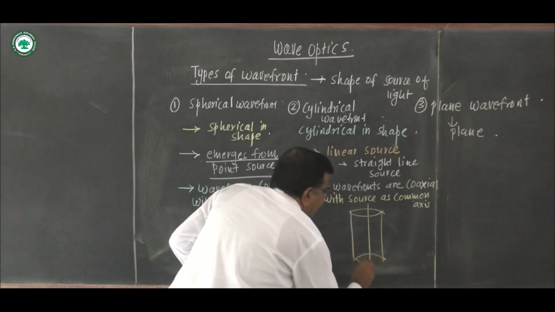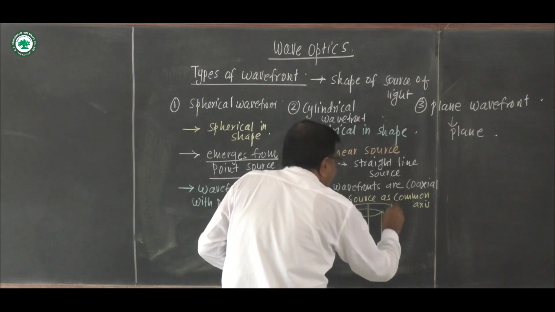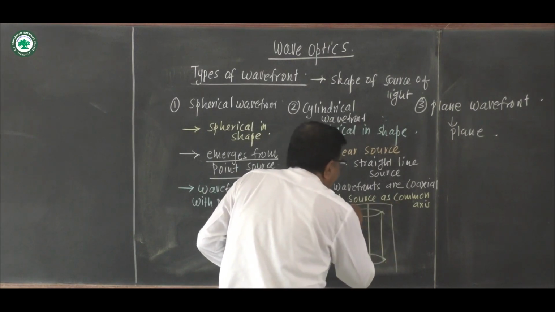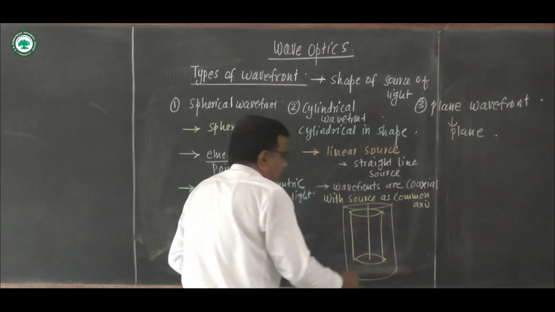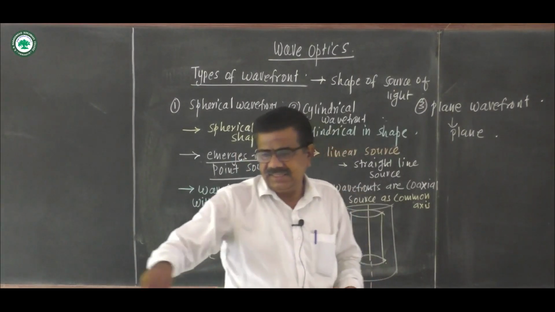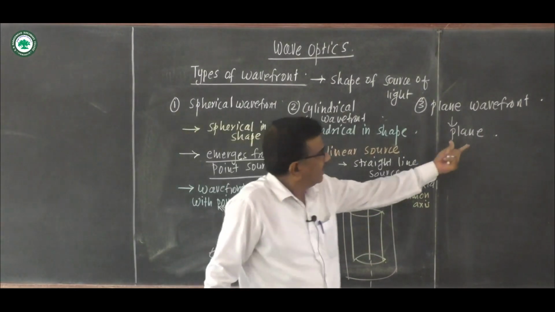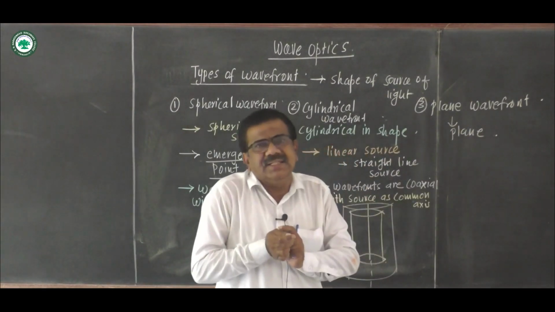Cylindrical wavefront: as time passes, the wavefronts are in the form of these cylinders, and there is a common axis.